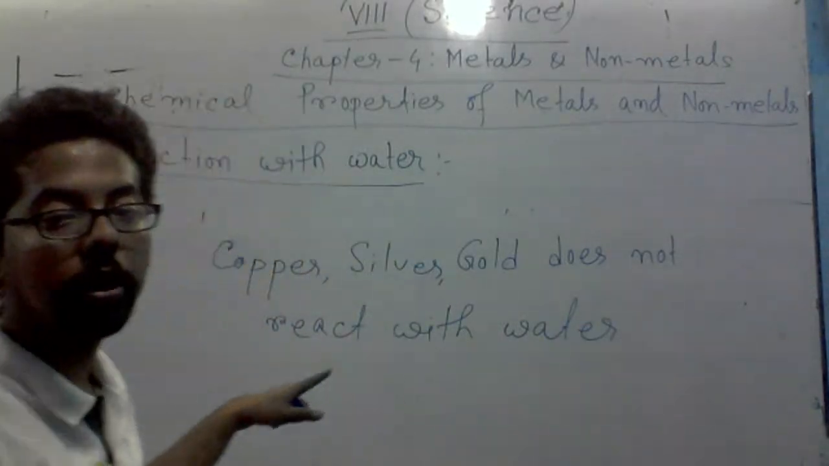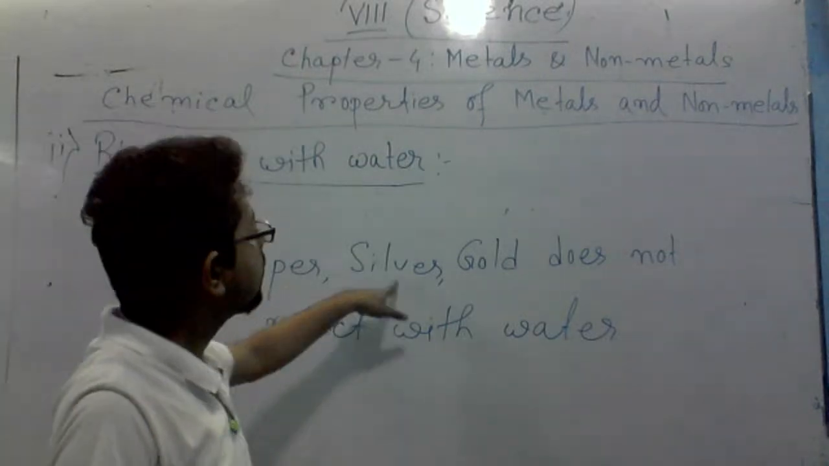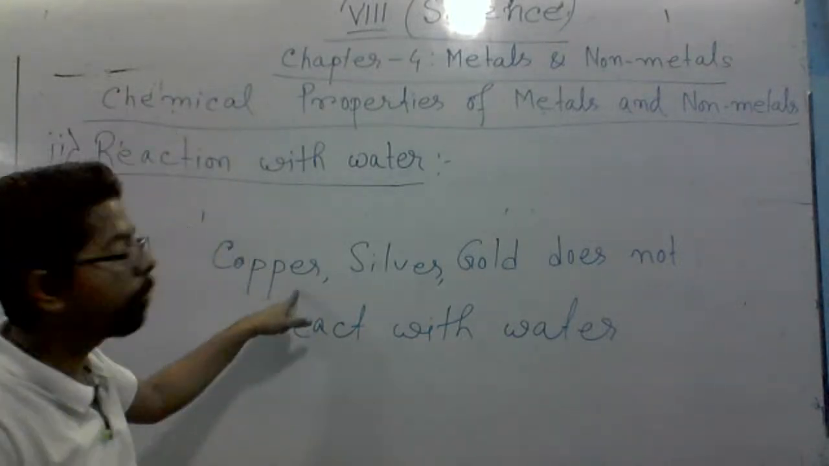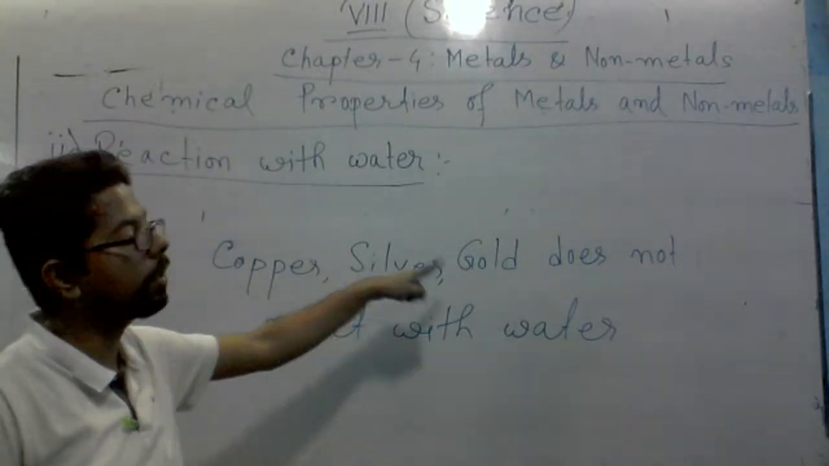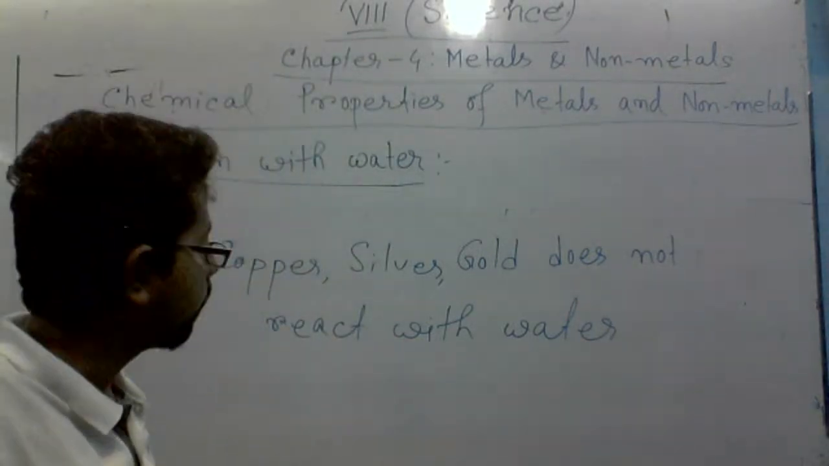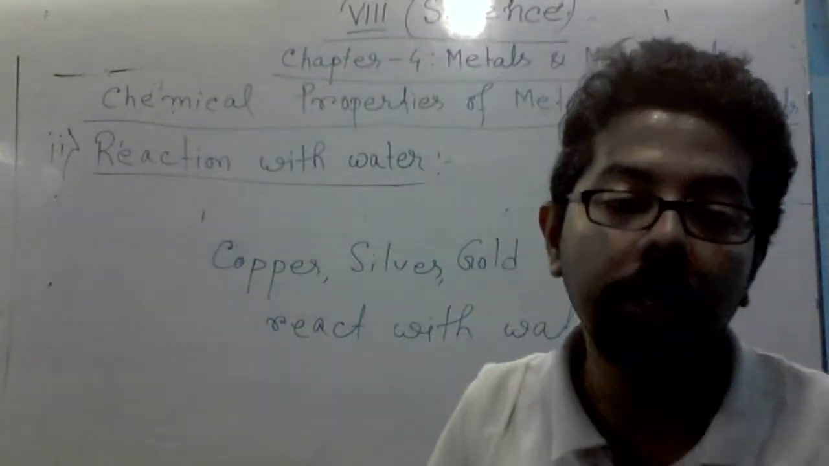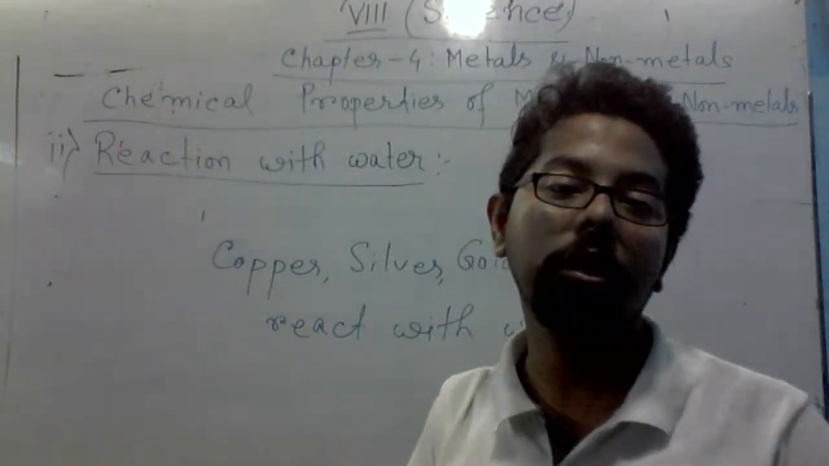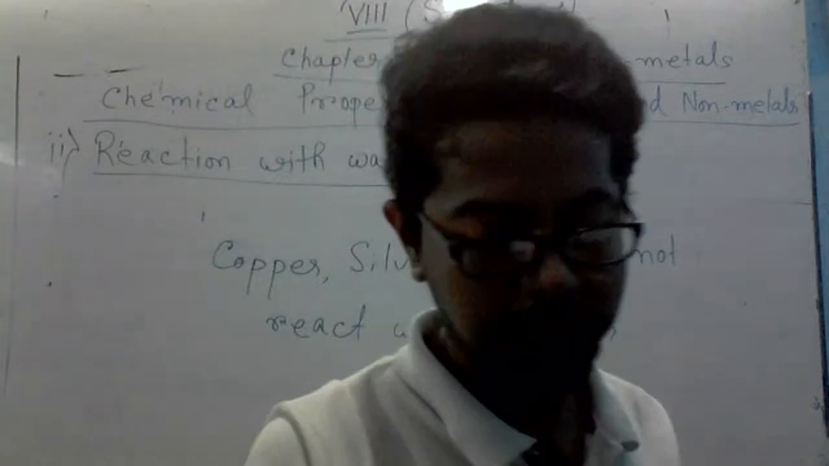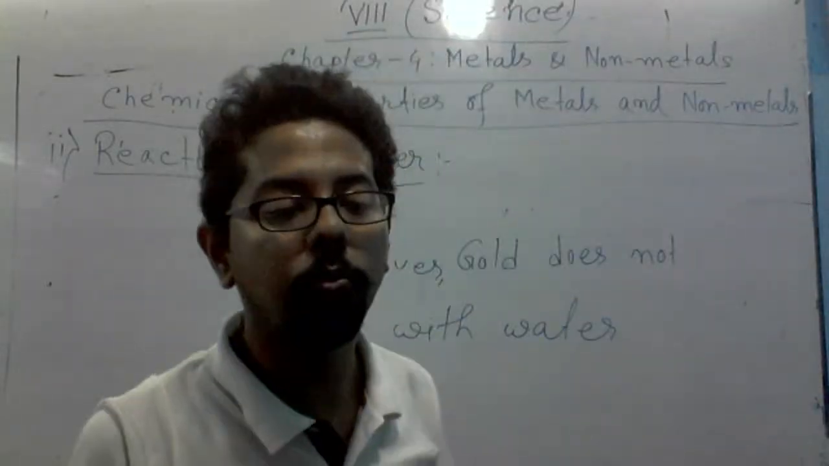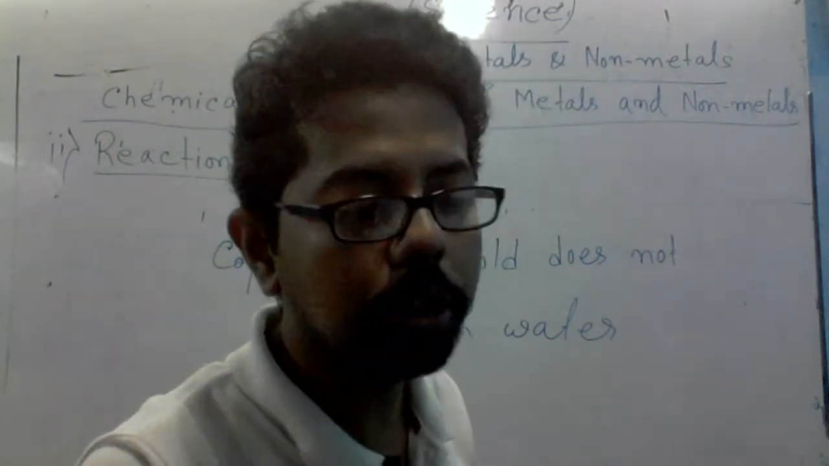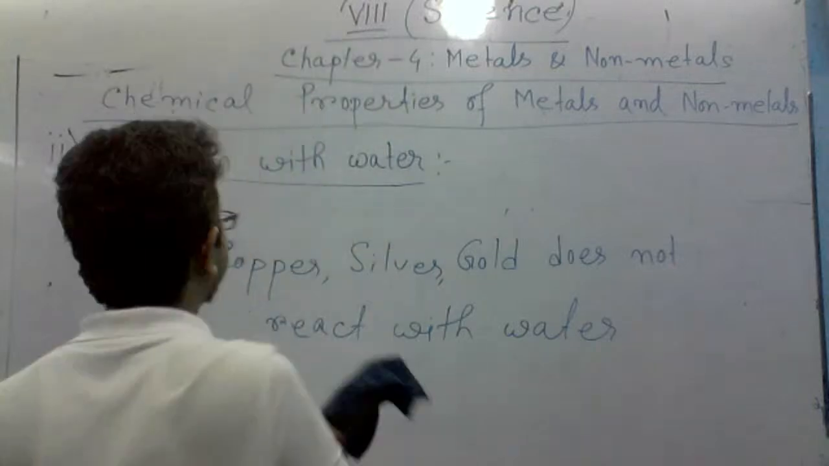This is the important thing you need to write down: copper, silver, gold. We already know that few metals react with water, but a few metals do not. This is the exception: copper, silver, and gold do not react with water. And one more thing, a few metals do not react with water if the water is cold. They react only when the water is hot, like iron, which reacts only with steam. Iron reacts with steam to form iron oxide and hydrogen.